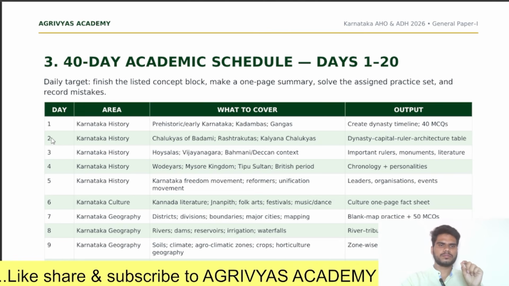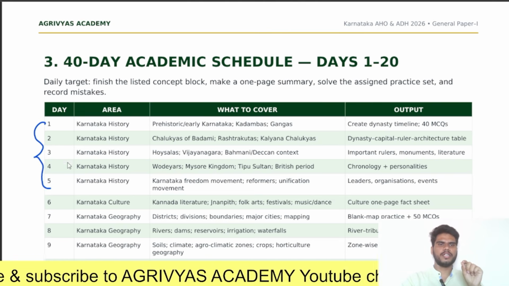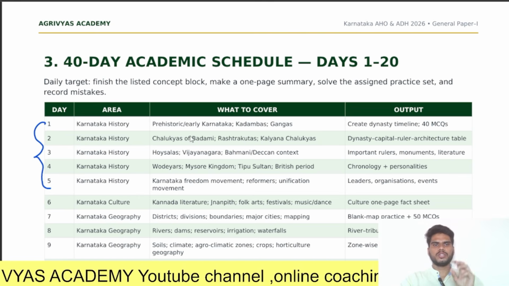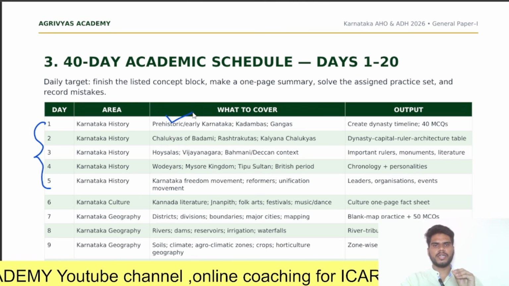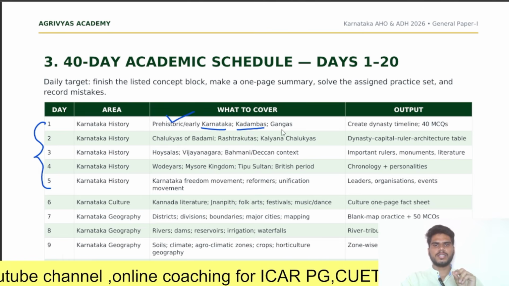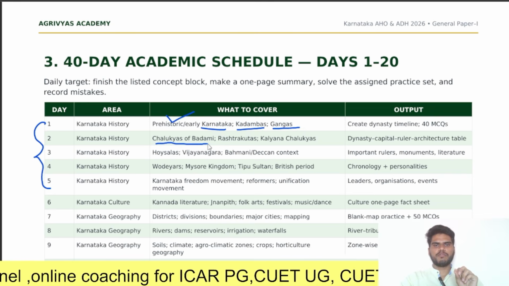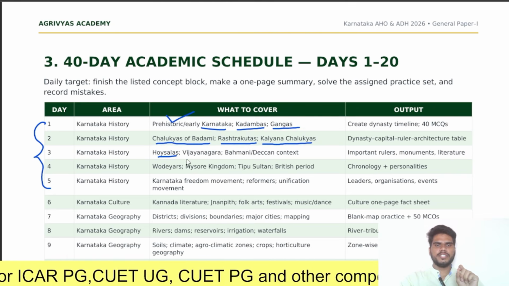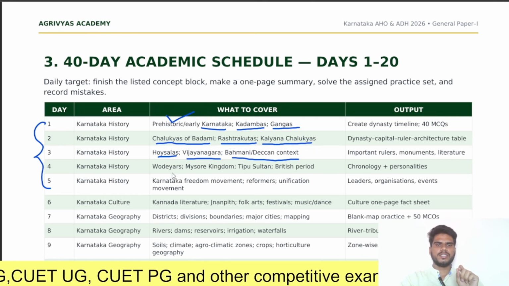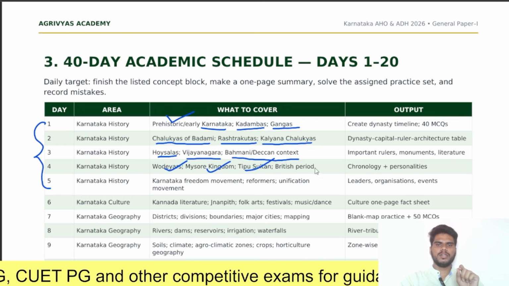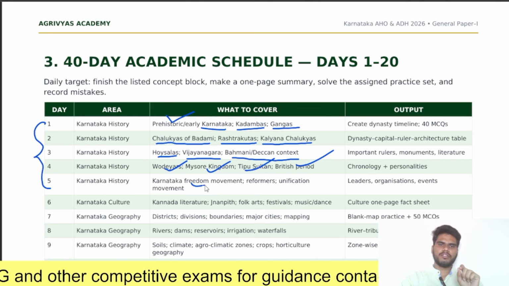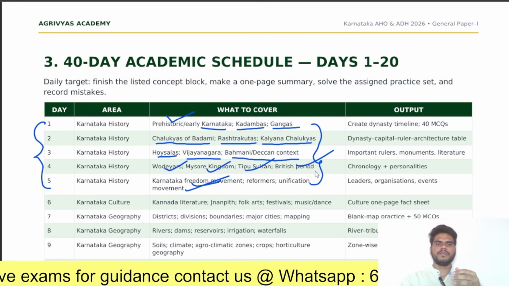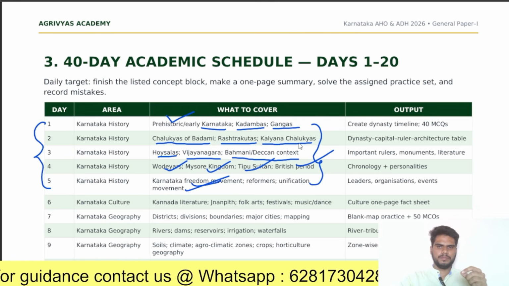Here you can see the first 5 days are dedicated completely to Karnataka history. What should you read in Karnataka history? Prehistoric or early Karnataka, then Kadambas, Gangas, Chalukyas of Badami, Rashtrakutas, Kalyana Chalukyas, Hoysalas, Vijayanagara, Bahmani or Deccan context, Odeyars, Mysore Kingdom, Tipu Sultan, and the British period. Next, the Karnataka freedom movement, reformers, and the unification movement. These topics should be completely covered in Karnataka history.